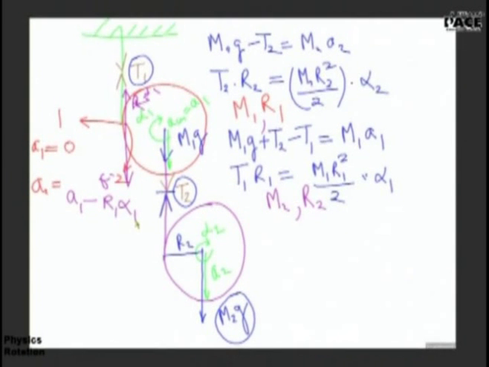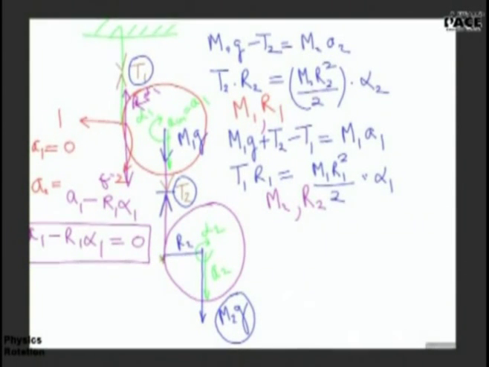Now both are not slipping with respect to each other. Therefore, A1 minus R1 alpha 1 is equal to 0. This is the 5th equation we have now. Let's write the 6th equation, which is for the point of contact here. This point is on the string and this point is on the disk. The point on the string I am calling 4, and the point on the disk I am calling 5.